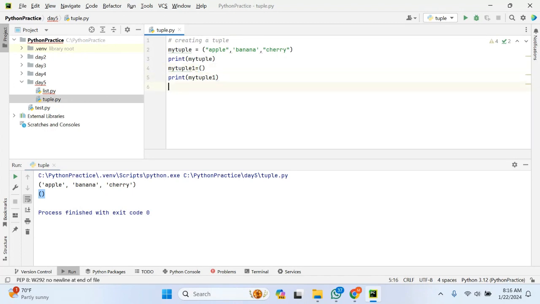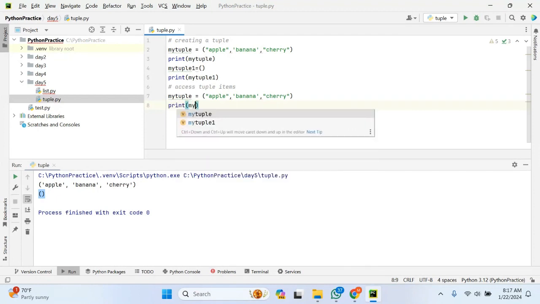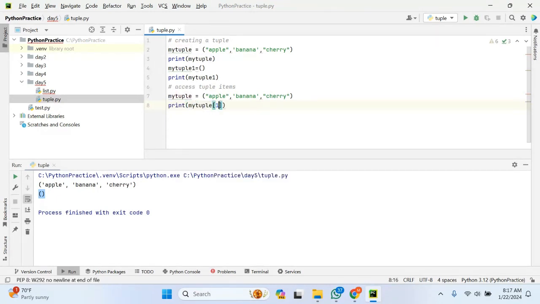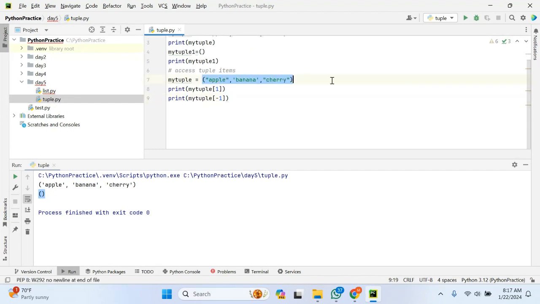Similarly, how can you access tuple items? It is very important to access the tuple items. As we have seen, we can access the tuple items by using indexing. I will just specify the index position. So print the value at the first index position, and similarly the value at the minus index position. In this way, I can access the tuple items. If I want to access an individual item, I can use indexing, nothing but slicing.